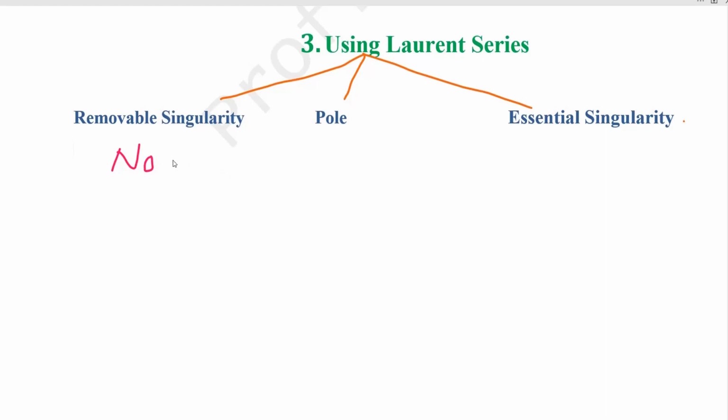A pole means a finite number of negative terms. It will have a principal part but a finite number of negative terms. Then the essential singularity, the third one, means an infinite number of negative parts.